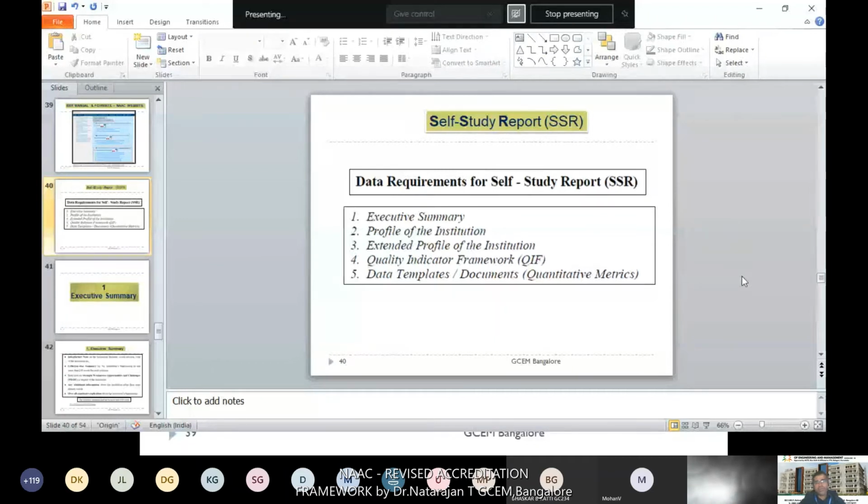The 4th one is very important, the quality indicator framework, since that is your examination paper. Then the 5th one, data templates and supporting documents for the quantitative metrics. For quantitative metrics, we are asked to provide data templates and additionally supporting documents. The fourth and fifth influence your CGPA and grading.